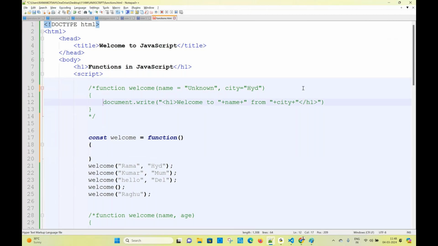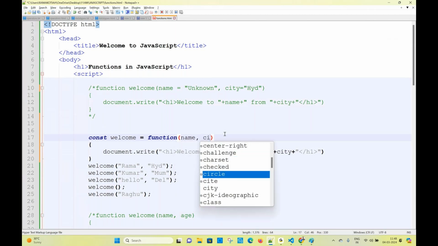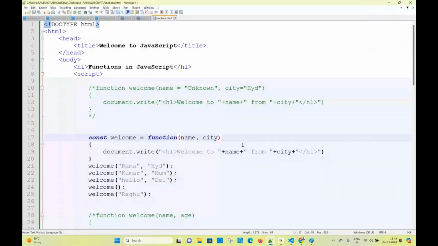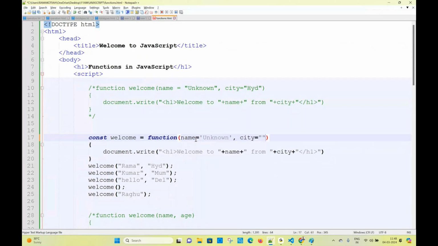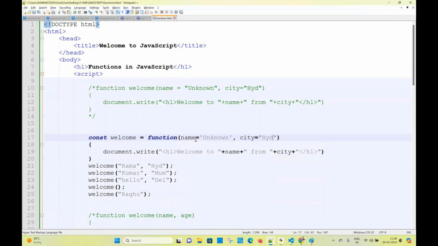Now all of you see this carefully. Here what do I have to pass? Here you have to pass the parameters: name, comma, city. Now you see the output is going to be like this. You are getting undefined, undefined, right? Then what will you take? You take name equal to unknown, and city equal to some default city called HYD. Yes, we can take like this. Now you'll get the output.